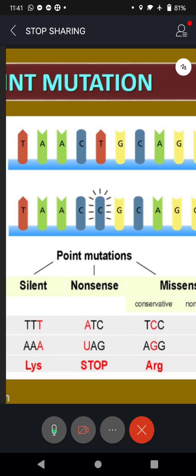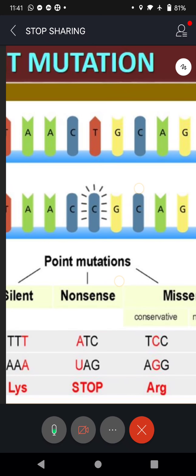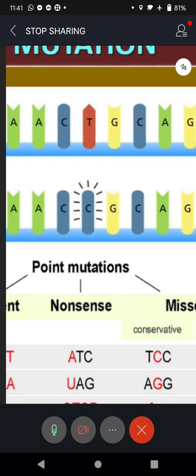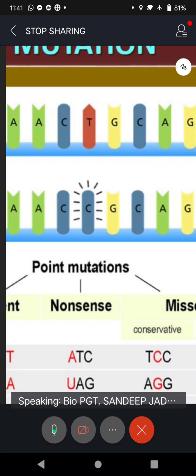Now what happens? Look at this, where the star is put. On top, what is there? Thymine is there. What should be the base that should pair? On top, the red one, he has put a T, isn't it? Down, you have got a C for cytosine.